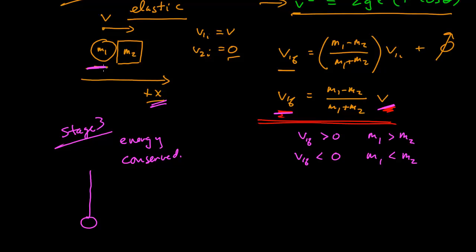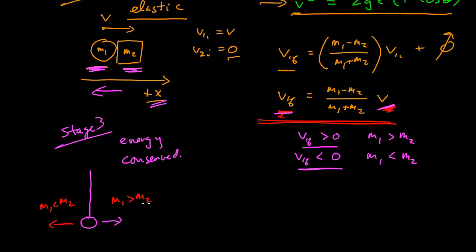If the pendulum has more mass than the block, that means the final velocity is going to be positive, and it's going to continue on straight after the collision. If the mass of the pendulum is less than the mass of the block, that means the velocity is negative in my defined coordinate system, which means that it's going to rebound. So this is m1 less than m2, and this is m1 greater than m2. And at the moment, we don't know which that is.